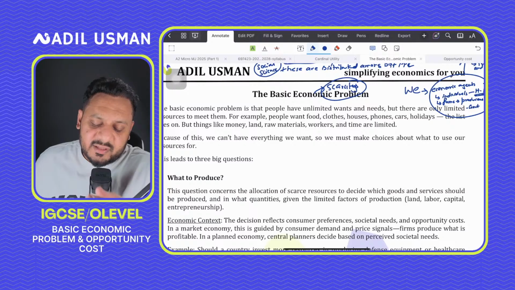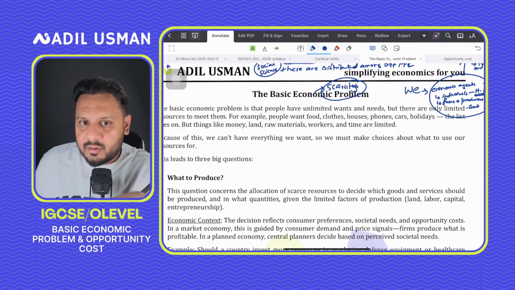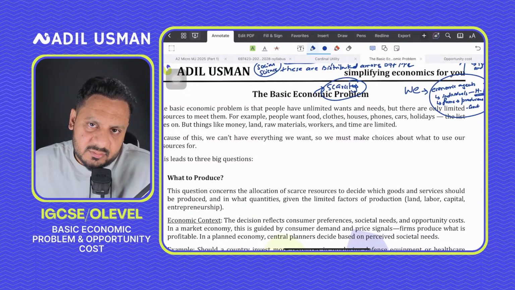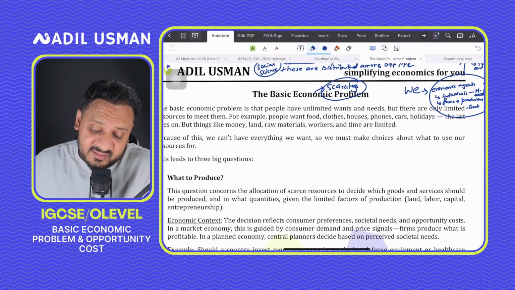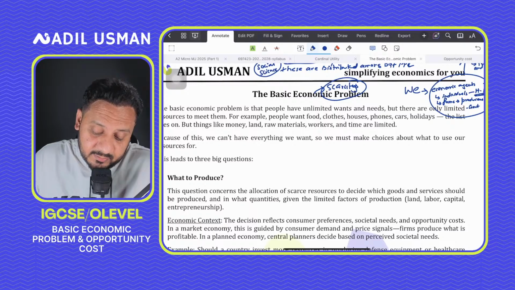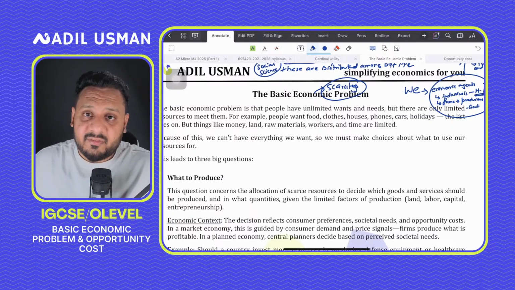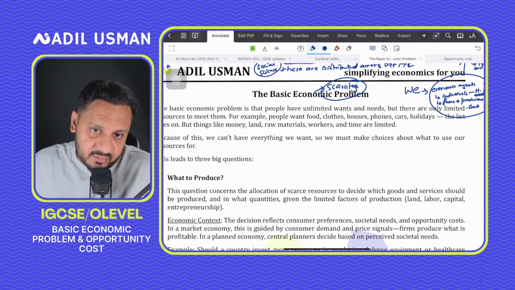Or you can say that rewards are basically the payments made for using these factors of production, right? These rewards are basically factor incomes, or factor earnings, for these factors of production.